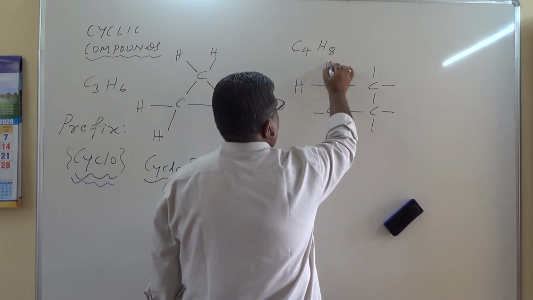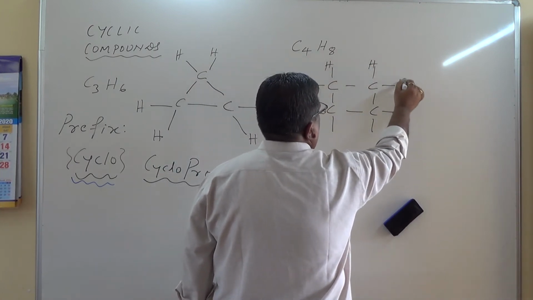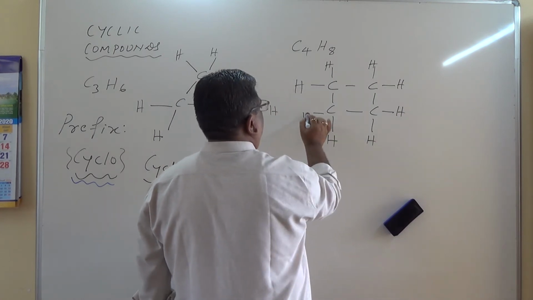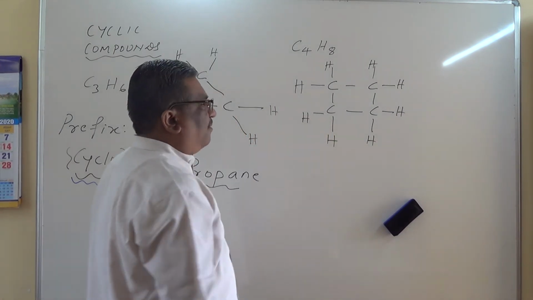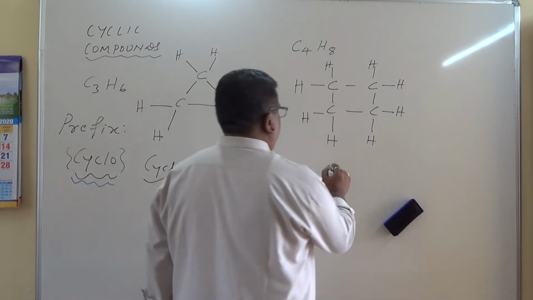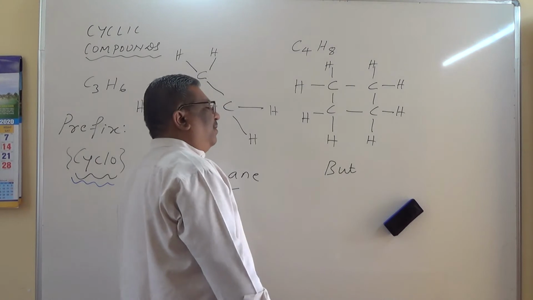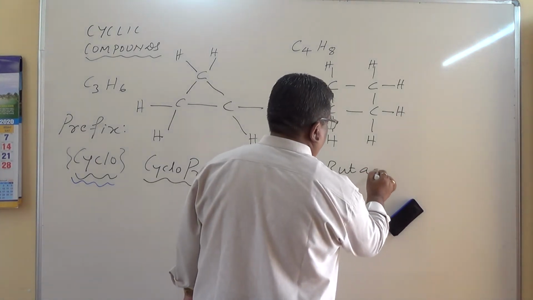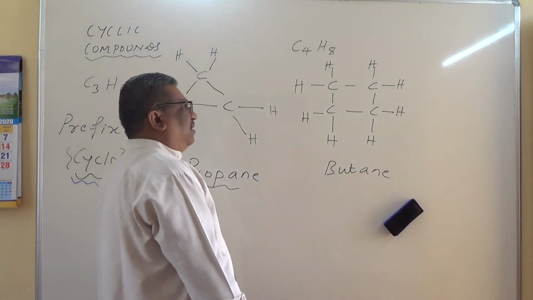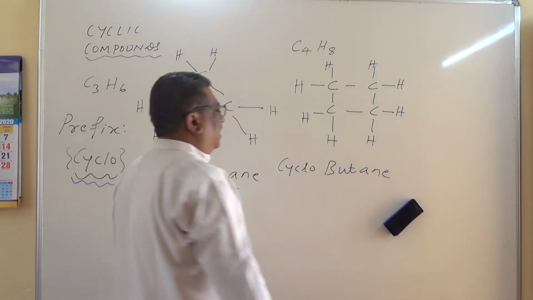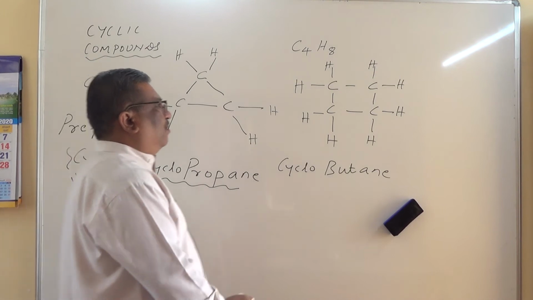Attach hydrogen. How to name this compound? Number of carbon atoms 4, but. Single bond between carbon atoms, ane. Cyclic compound, prefix cyclo. Cyclobutane.